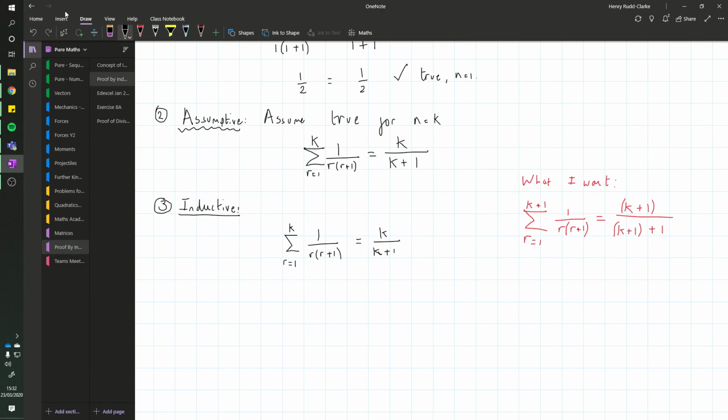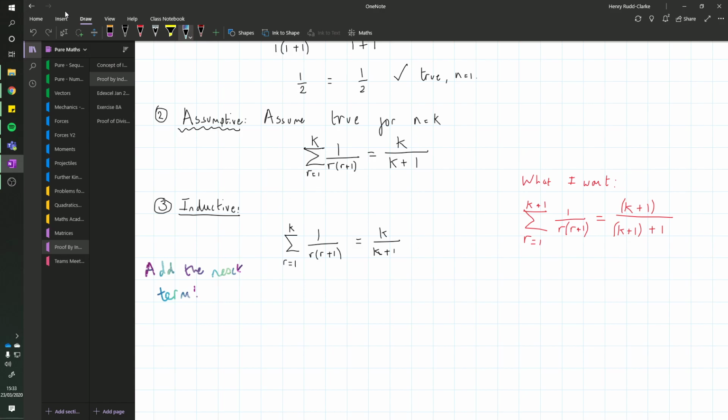For all intents and purposes, remember, this is a true statement. We've assumed it's true. So I always want to think in this kind of question: add the next term. So I want to think, what's the next term for this?